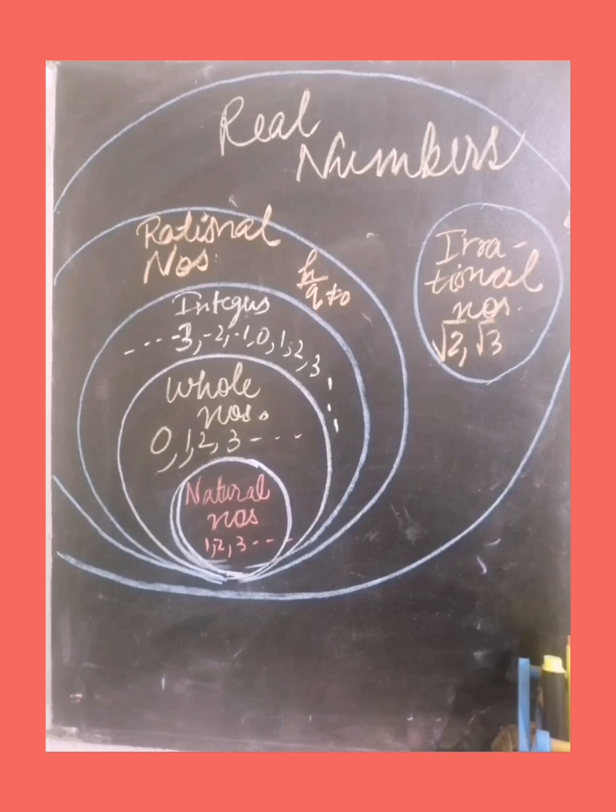Now we will talk about real numbers. That is what the first chapter is about. A real number is a combination of rational numbers and irrational numbers. Rational numbers comprise integers, whole numbers, and natural numbers. So I can say that real numbers are in p by q form. They are also negative, they are positive, they comprise 0. They also are irrational, that is, non-terminating and non-recurring. So a real number is a combination of rational numbers as well as irrational numbers. So you have understood what real numbers are.